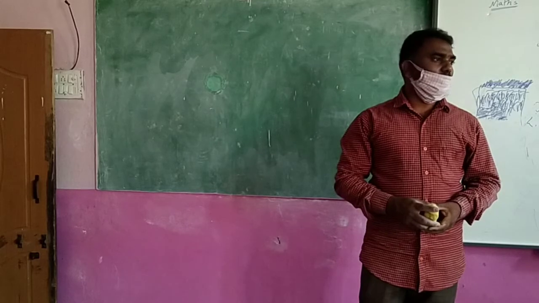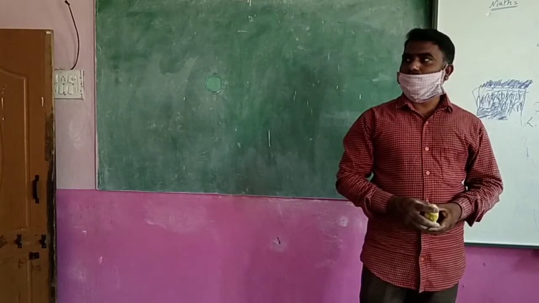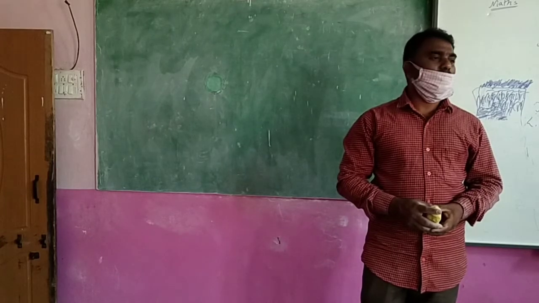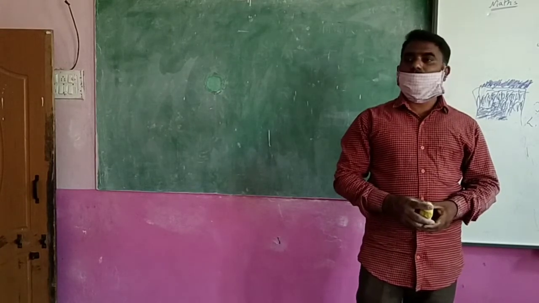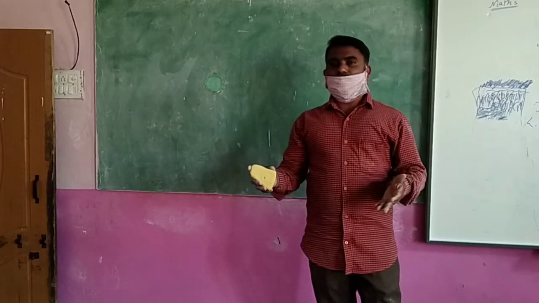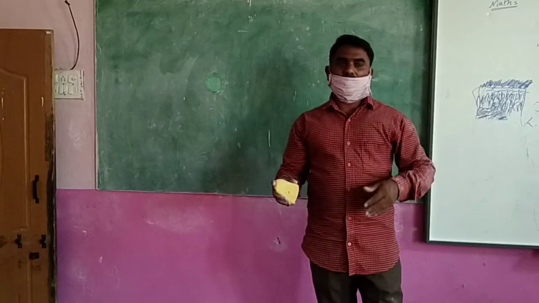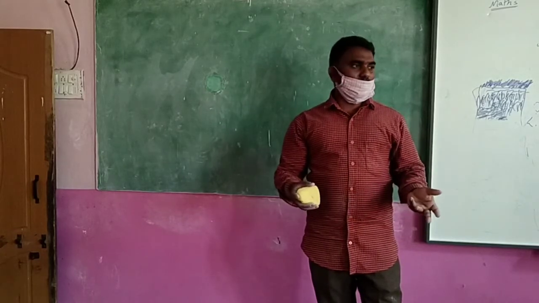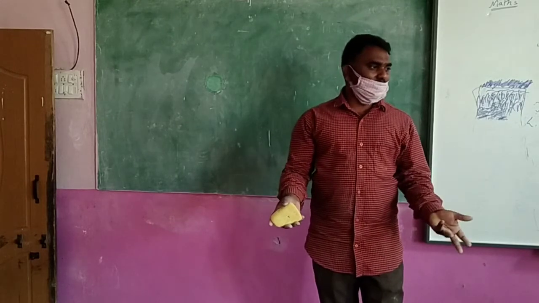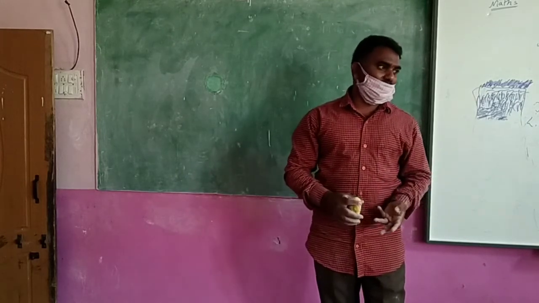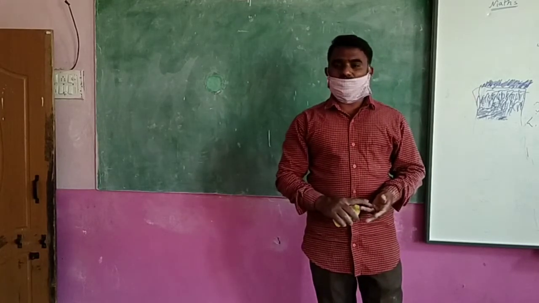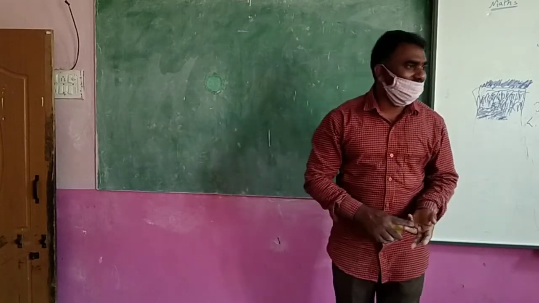So now I am asking you, how many apples are there in this classroom? 1. Where is the apple? I am not asking apple photo. I am asking apples. How many apples are there here? 0. No apples. But you said numbers are starting from 1 only, no? You said numbers are starting from 1. Where is 0 there? Then what did you say? 1 you said. Now you are saying 0 is not there.